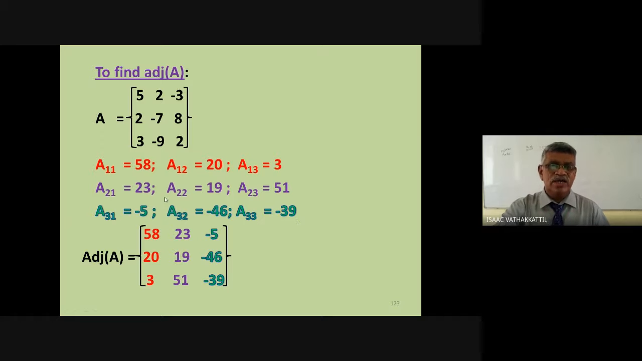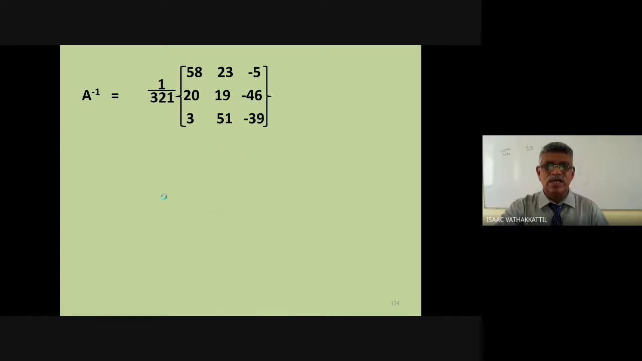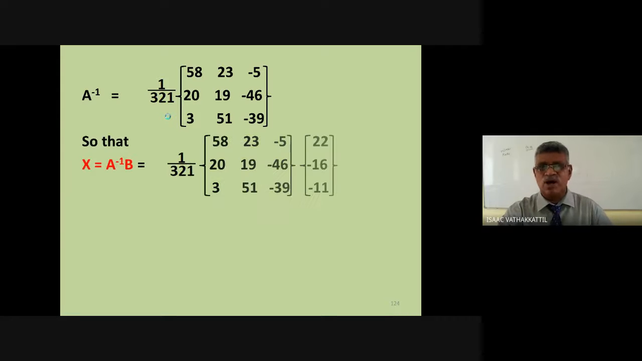Well, we have the adjoint, so can we write A inverse? A inverse will be 1 by determinant A into adjoint of A. Determinant A is 321, so 1 by 321. Let us keep it as it is at 321 outside, we will take it inside later. Don't try to take it inside and make fractions. Let us keep 1 by 321 outside for now.